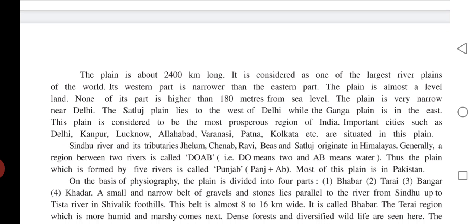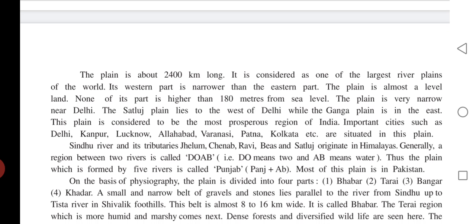Its western part is narrower than the eastern part. The plain is almost level land. None of its parts is higher than 180 meters from sea level. The plain is very narrow near Delhi. The Sutlej plain lies to the west of Delhi, while the Ganga plain is in the east. This plain is considered to be the most prosperous region of India.